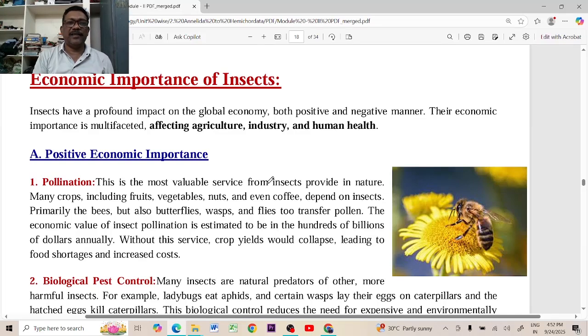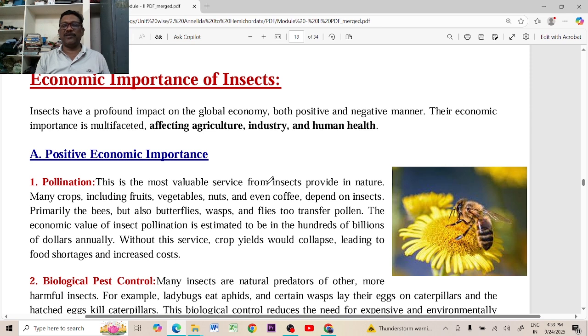The topic is economic importance of insects. That economic importance may be positive economic importance and negative economic importance. Positive economic importance means they're useful arthropods. But negative economic importance means we can lose money.